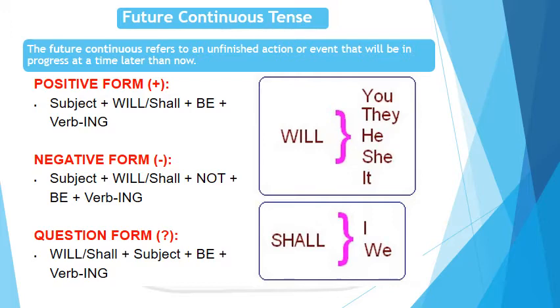First of all, see the positive form. First, we have to use subject with will or shall, then be, and then verb with ing. When the sentence is in negative form, we have to use first subject, then will or shall, then use of not, then use of be, verb with ing. When the sentence is in question form, first we use will or shall, then use of subject, then use of be with verb with ing.